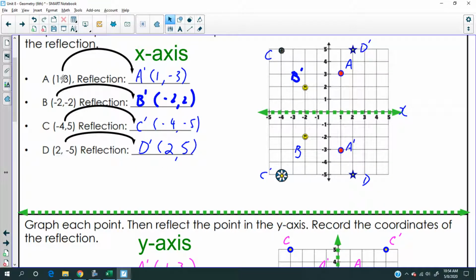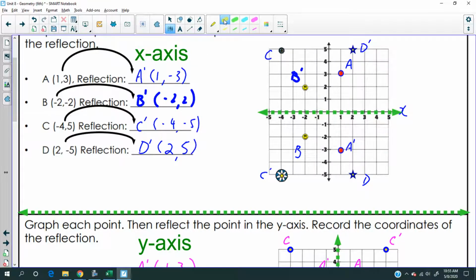It's cool. Okay, so look at A to A prime. What changed? B to B prime. What changed? C to C prime. What changed? And D to D prime. What changed? Have you noticed? If you're reflecting across the x-axis, what changed? Okay, all right, that's right.